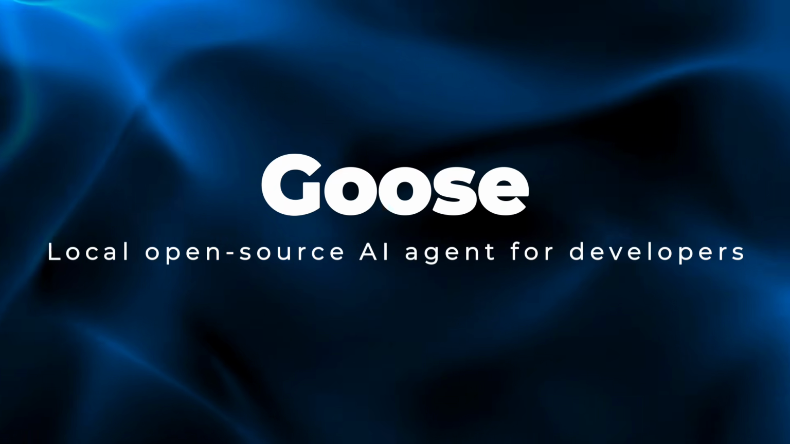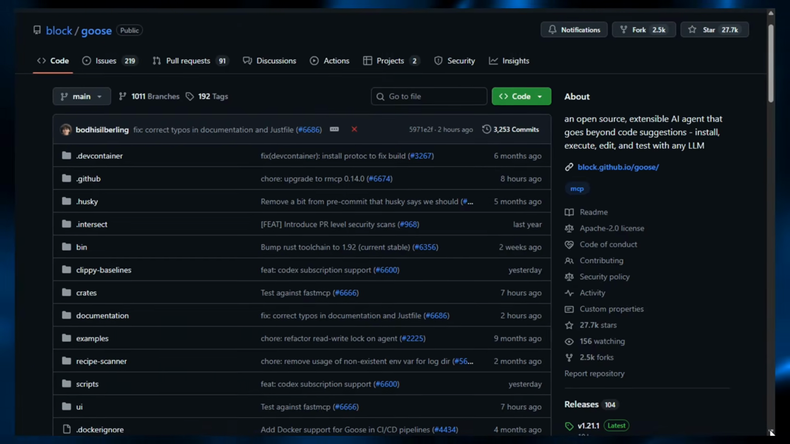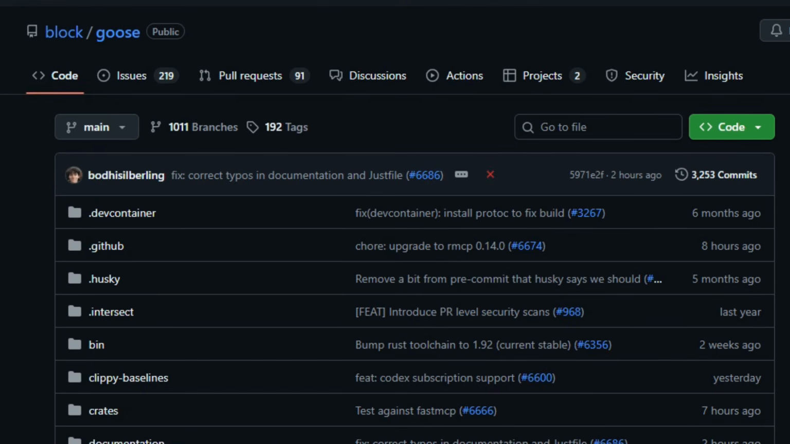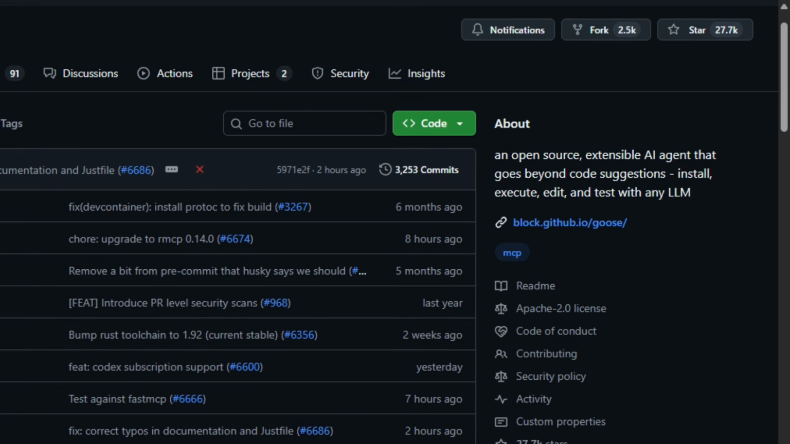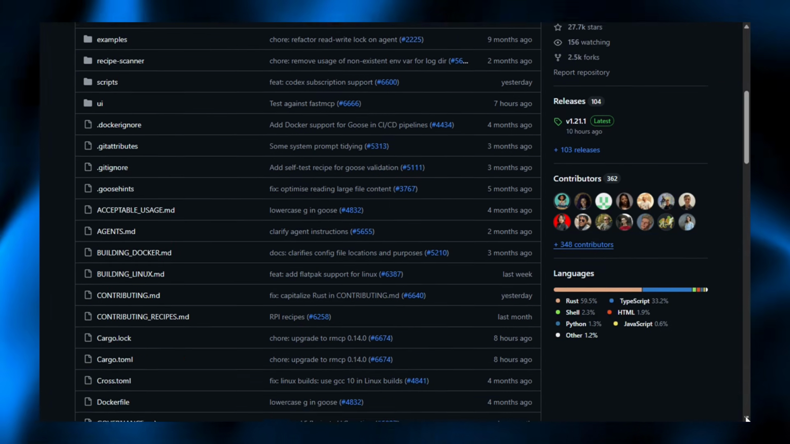Project number 1, Goose, local open source AI agent for developers. Goose is an open source AI agent framework and dev tool that automates complex engineering tasks on your local machine using natural language commands and any compatible language model.